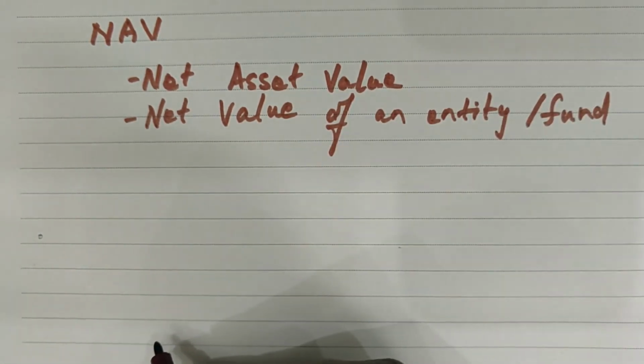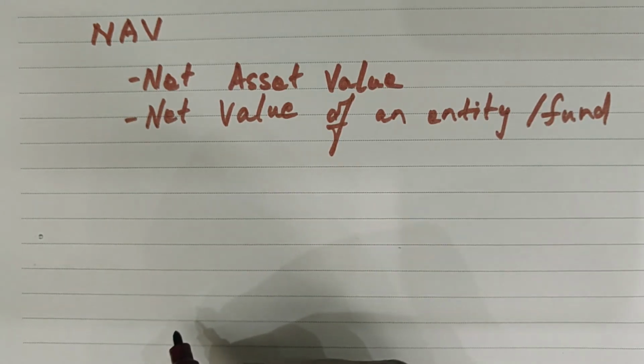So what is this NAV like? NAV is going to represent the difference between the total assets minus total liabilities of any entity or fund.